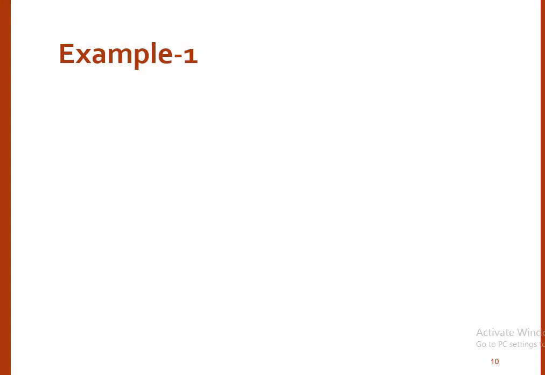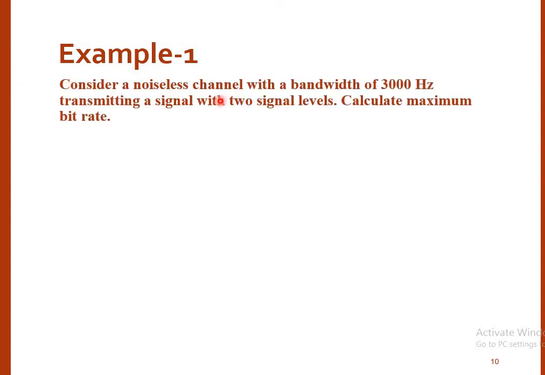So let's begin with the first example. Example 1. Consider a noiseless channel with a bandwidth of 3000 Hz transmitting a signal with 2 signal levels. Calculate the maximum bit rate. Now here they have directly mentioned the given channel is a noiseless channel. So which formula are we going to use? We are going to use the formula of the Nyquist channel.